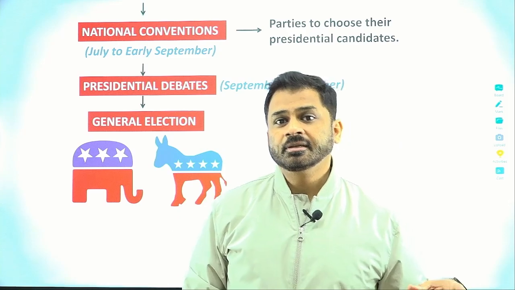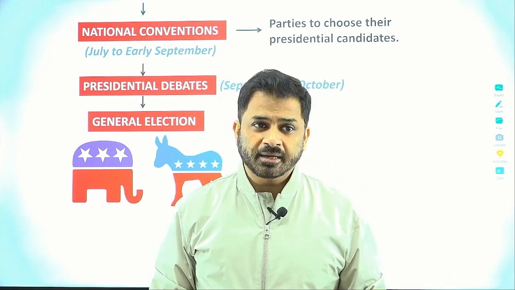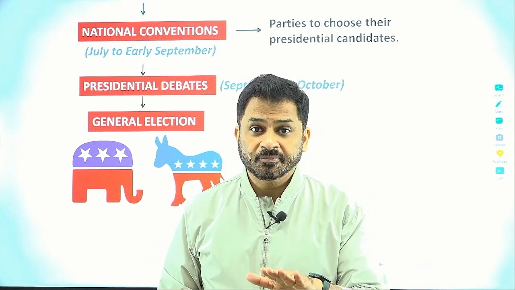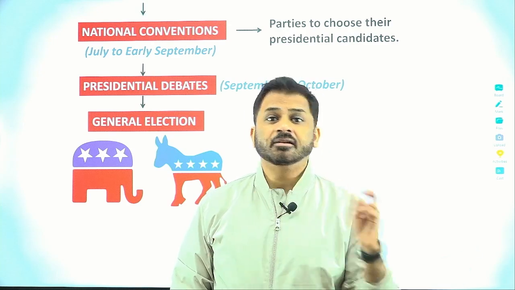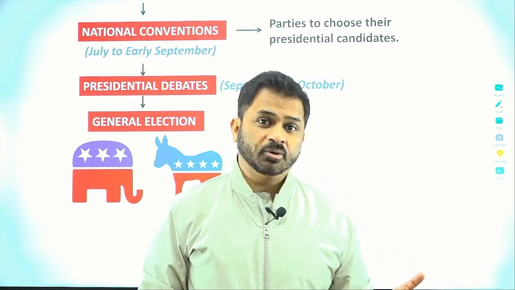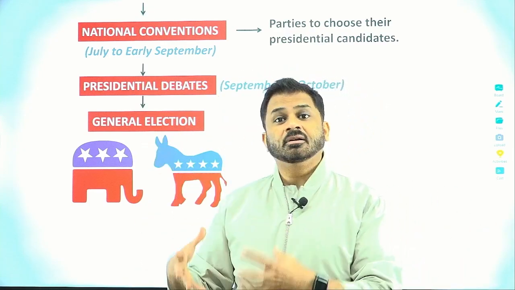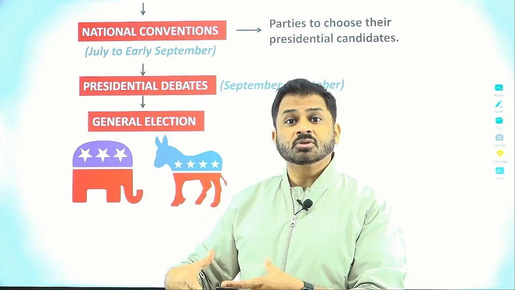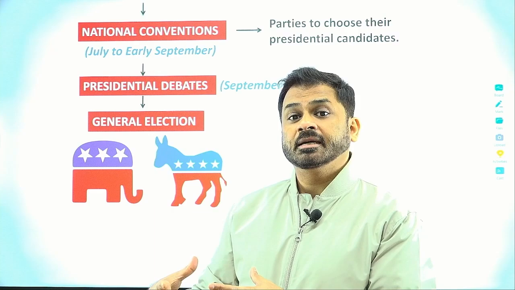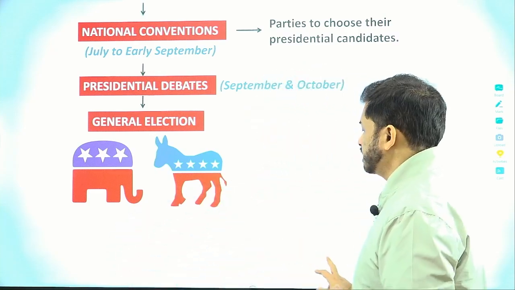In the general election, the people are going to vote, but people are voting for the candidate. Please mind that people are voting for the candidate, but people are not finally deciding the candidate, because on this vote itself, the final result will not be declared. The final result will be declared on the basis of the electoral college voting. That means the people who are giving their votes in the general election in a particular state, on the basis of the votes given by the people to the candidates, the candidate will be allocated some number of electors from that state, of which again we are going to see the process in detail.